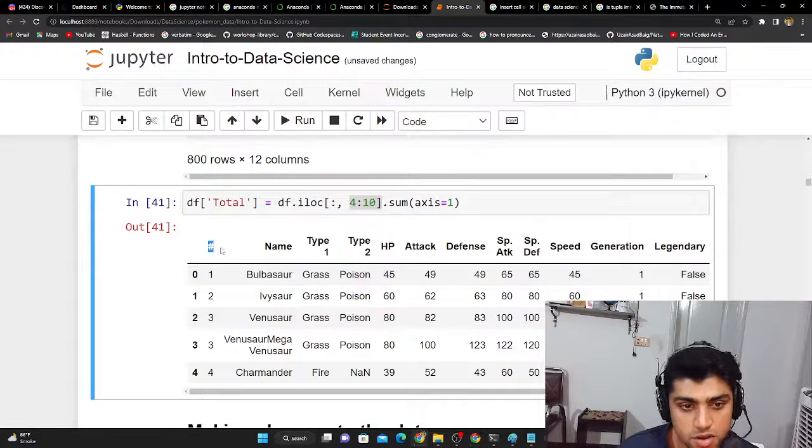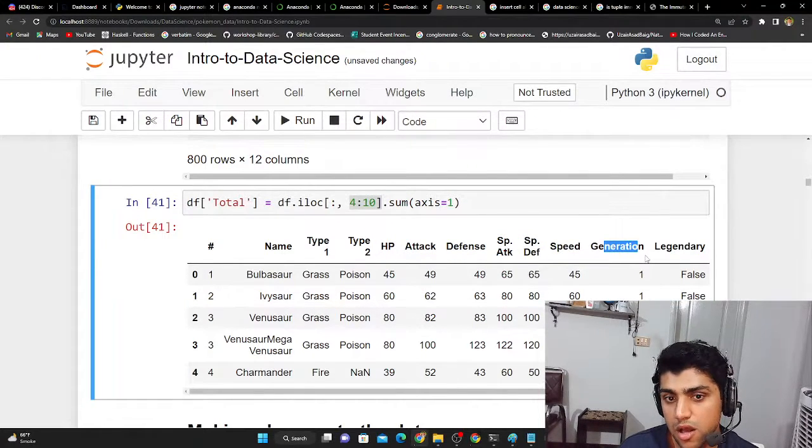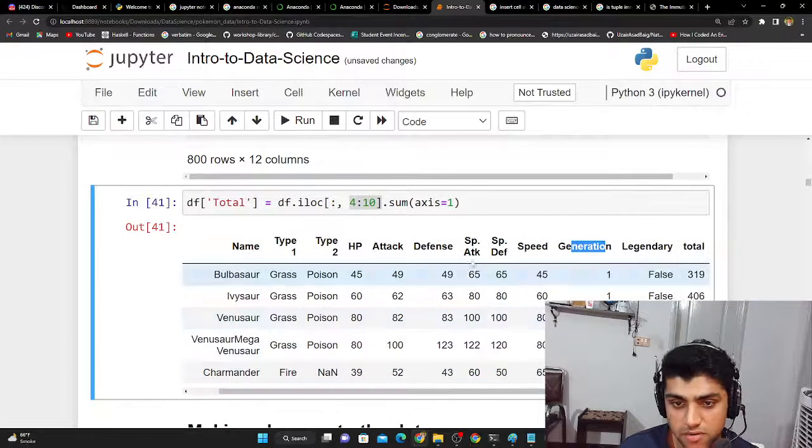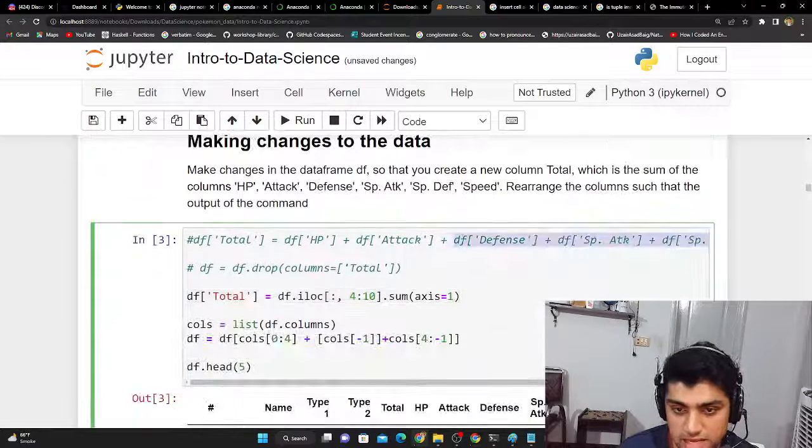Sorry, I think I missed one. 0, 1, 2, 3, and 4. So it starts with the HP: 4, 5, 6, 7, 8, 9, 10. And it goes till generation because it's 4 to 10, and then it's saying sum all of them, just like what we did with the plus plus plus stuff over here.